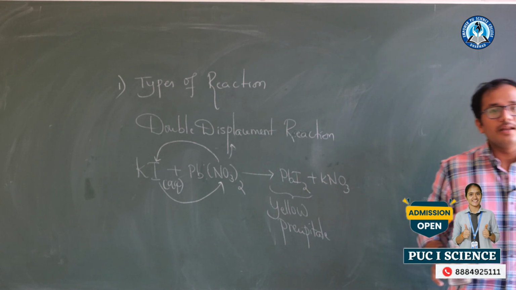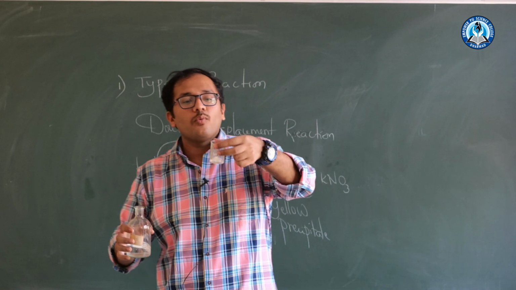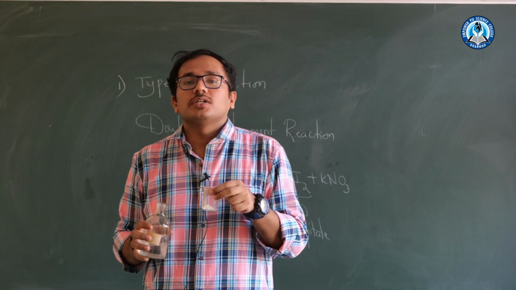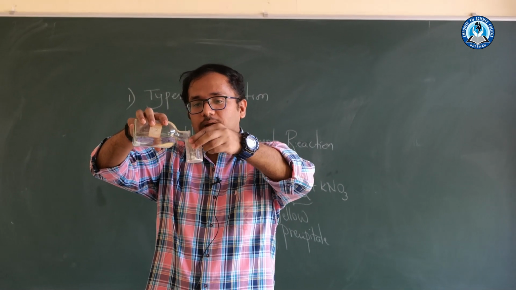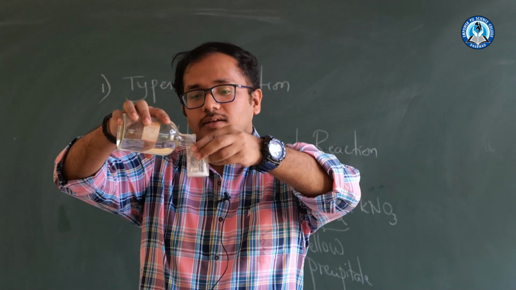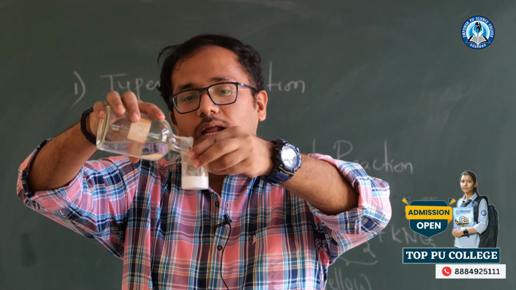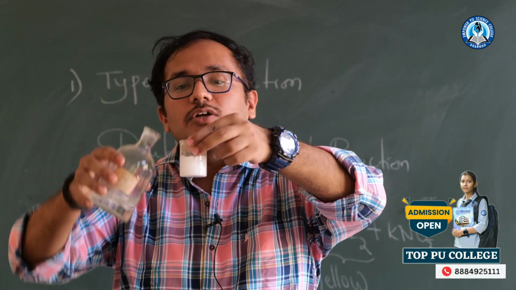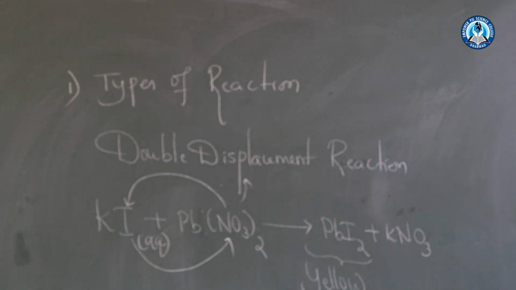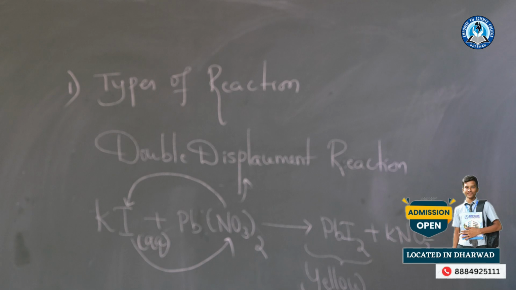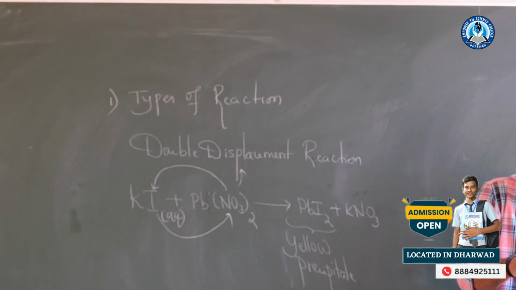So I have taken lead nitrate here. I will add water to this and I will get a solution of lead nitrate. There is nothing in that, I just add water and I get lead nitrate aqueous solution. So when I mix both of these, let us see what I will get. First I will stir this solution because this solution is very important for me.